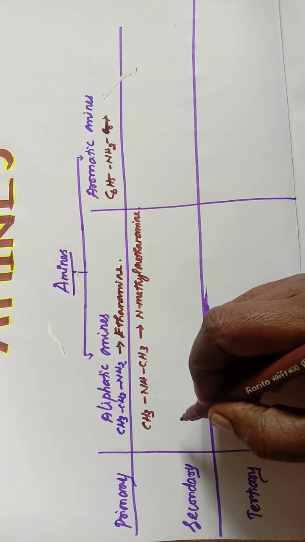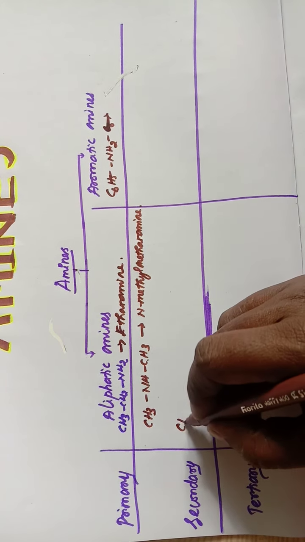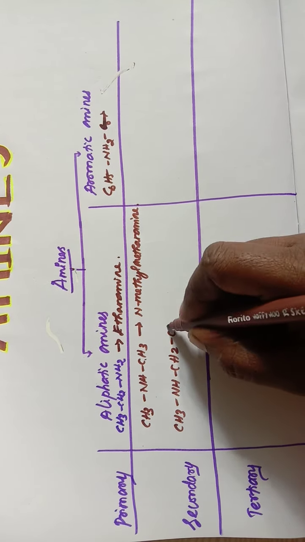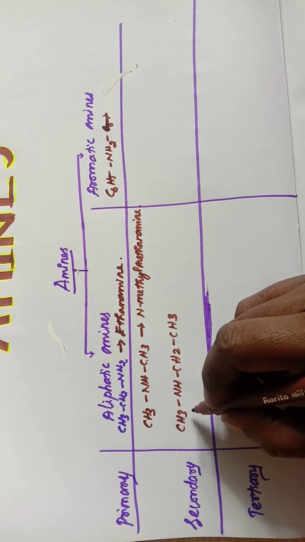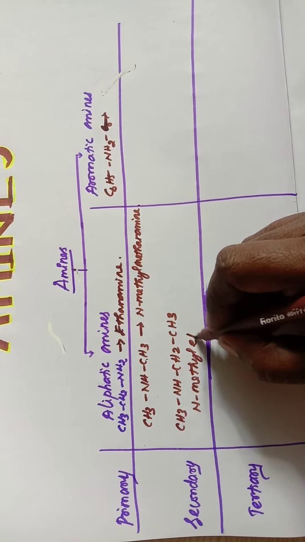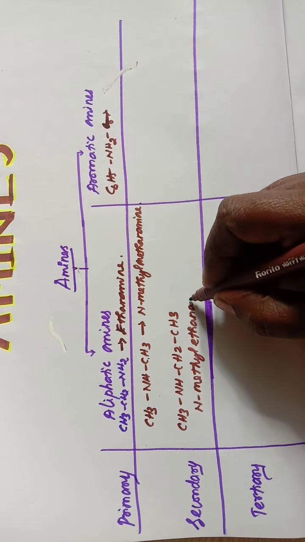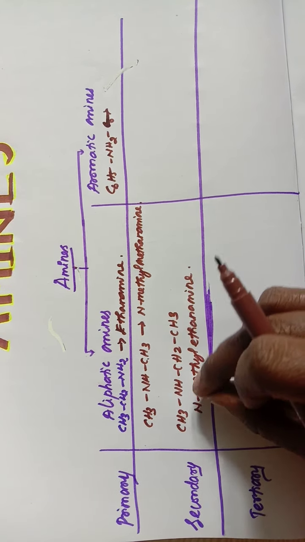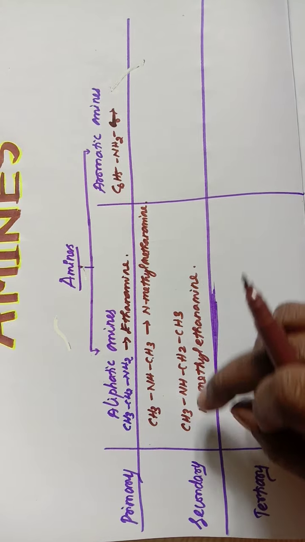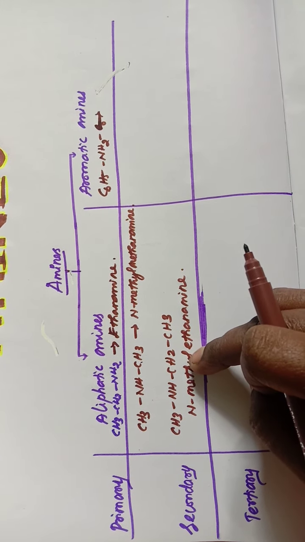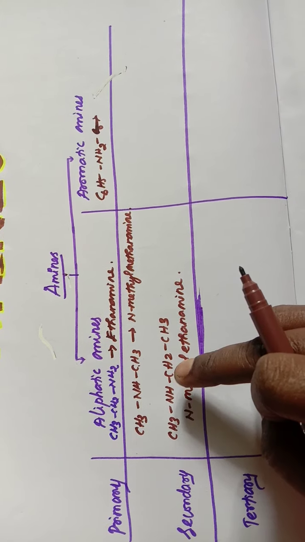Simple amine means both the alkyl groups are the same. Secondary mixed amines, for example CH3NHCH2CH3. Name of this compound is N-methylethanamine. Here the alkyl groups attached to the NH group are different. Here it is methyl group, here it is ethyl group. So this is the example for secondary mixed amine.